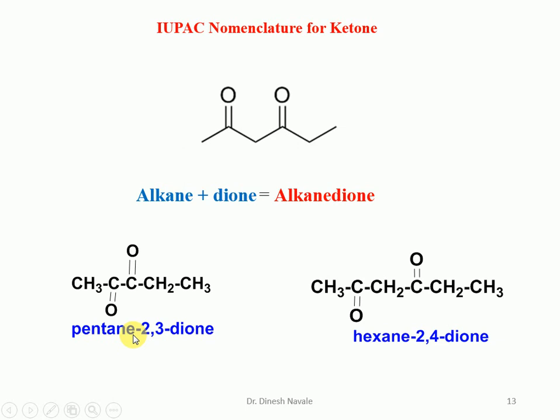Now in case of this molecule, we cannot start numbering from the right hand side, because the lowest possible number to the first ketone will be 3. But if we start the numbering from the left hand side, the lowest possible number to the ketone will become 2. So the numbering will be 1, 2, 3, 4, 5, 6. So it is a hexane. What is the position of the carbonyl group? It is carbon number 2 and 4. So the nomenclature will become hexane-2,4-dione.